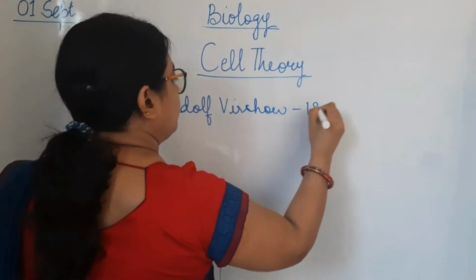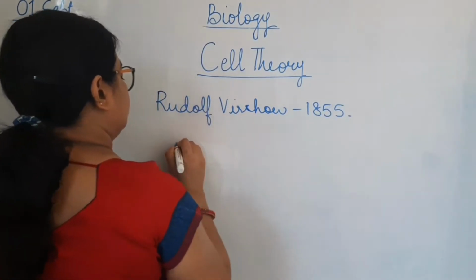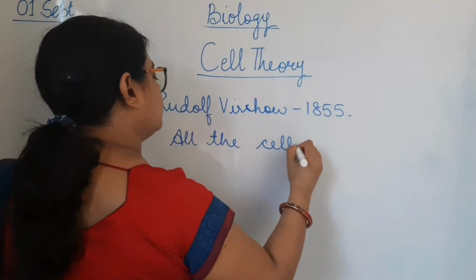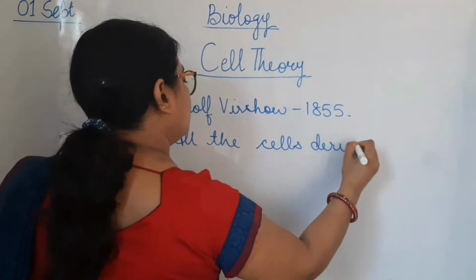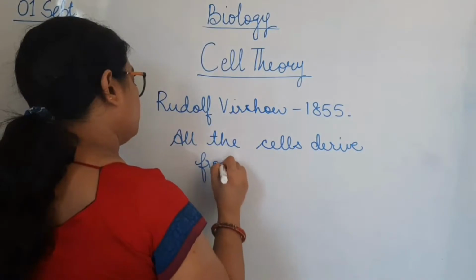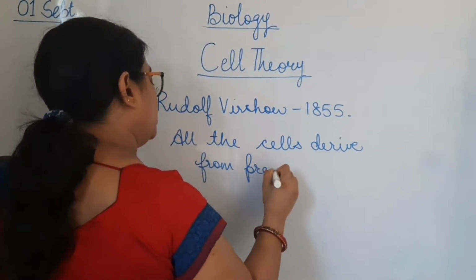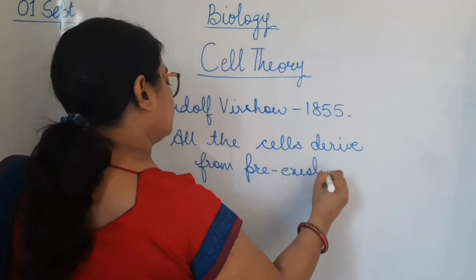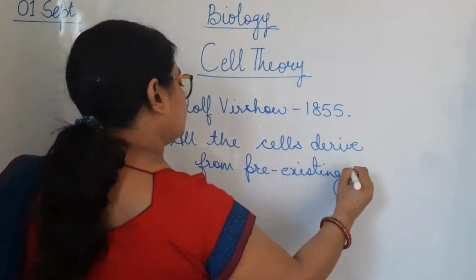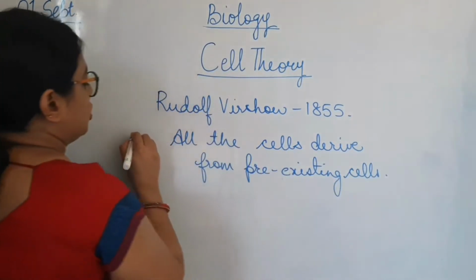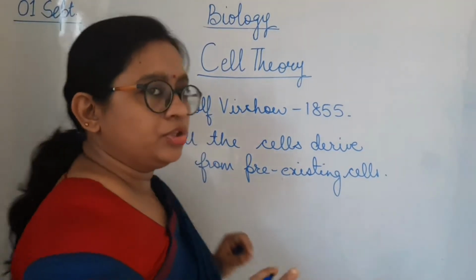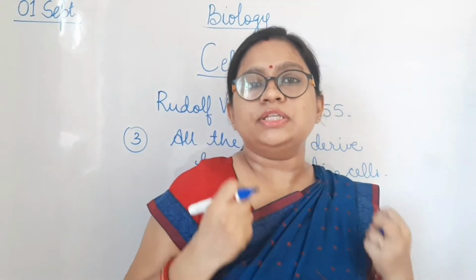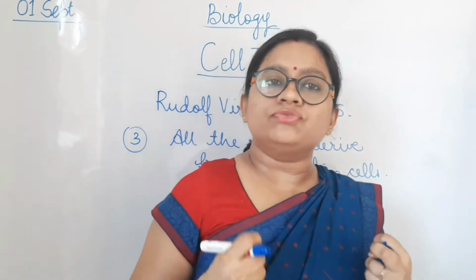In the year 1855, that all the cells derive from pre-existing cells. So we have 3 points in the cell theory. Cell theory is actually just the gist of everything related to cell in these 3 points.